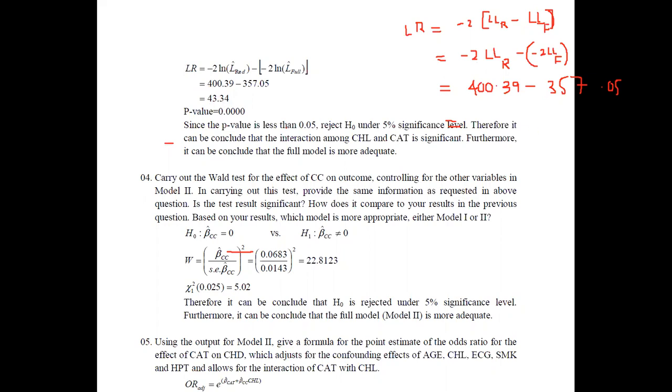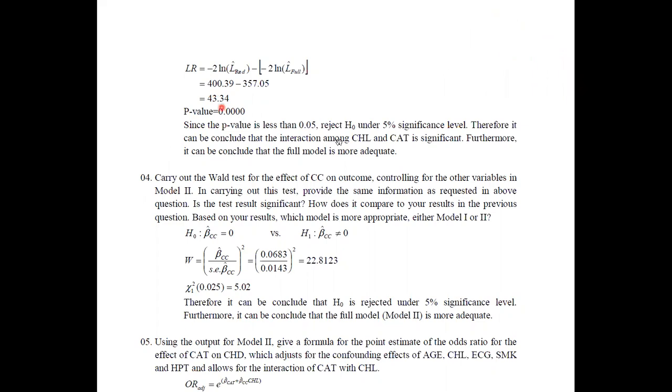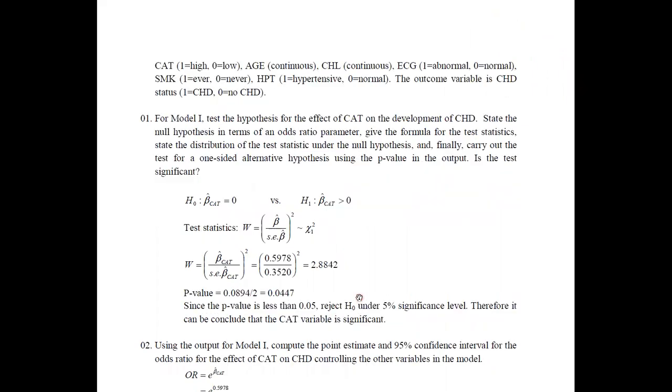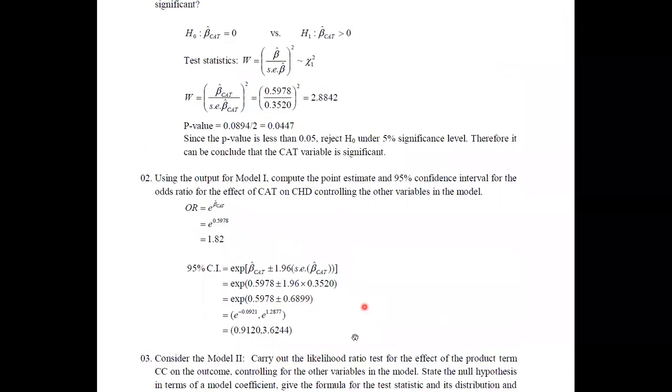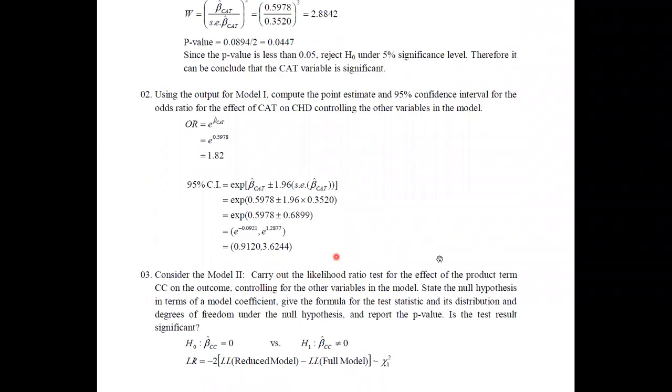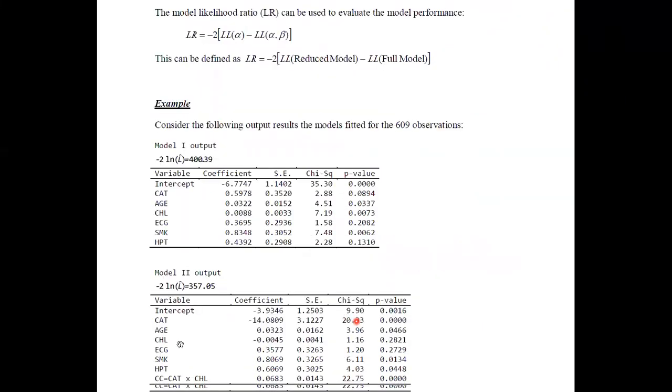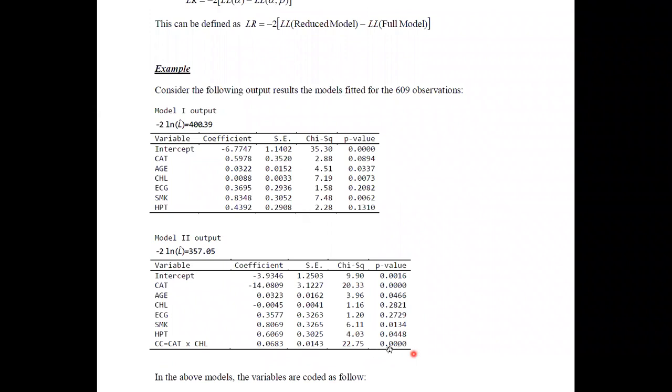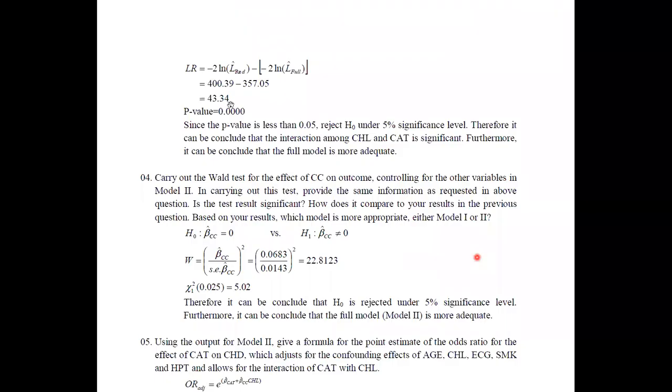Here we have still just used that value only, but you are also asked to make the conclusion based on the p-value. When you make the conclusion using the p-value, you have to check whether you have used a one-sided test or a two-sided test. Here you have used the two-sided test, therefore you can use the p-value for this CC or the interaction term as it is, since it is a two-sided test. Now if you see the p-value for this CC variable, it is 0.0000. Therefore, the p-value is 0, quite less than 0.05.